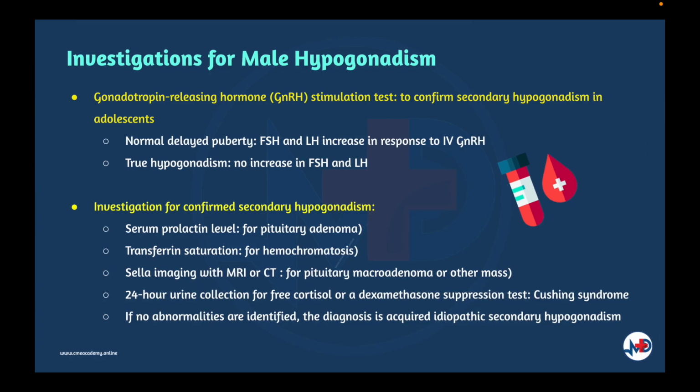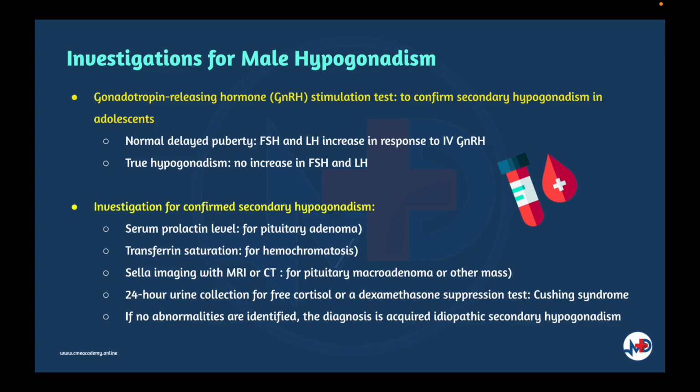Because systemic illnesses can temporarily decrease levels of testosterone, FSH, and LH, secondary hypogonadism should be confirmed by measuring these levels again at least 4 weeks after resolution of the systemic illness. To confirm secondary hypogonadism in adolescents, the GnRH stimulation test can be considered. If levels of FSH and LH increase in response to IV GnRH, puberty is simply delayed. If levels do not increase, true hypogonadism is likely.